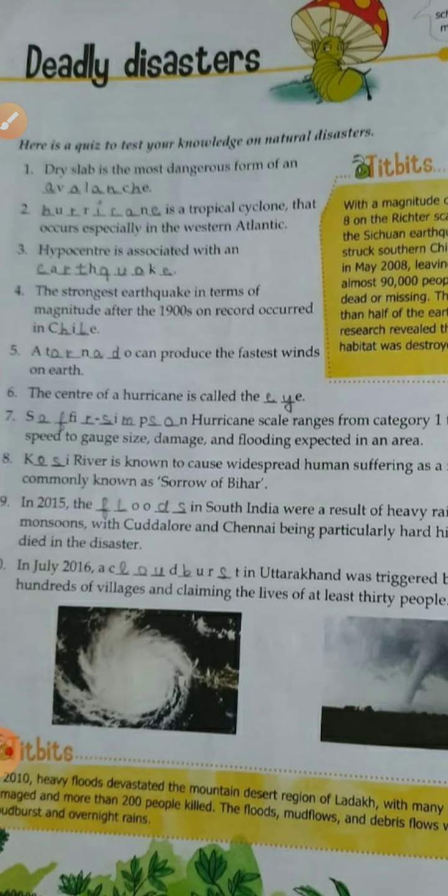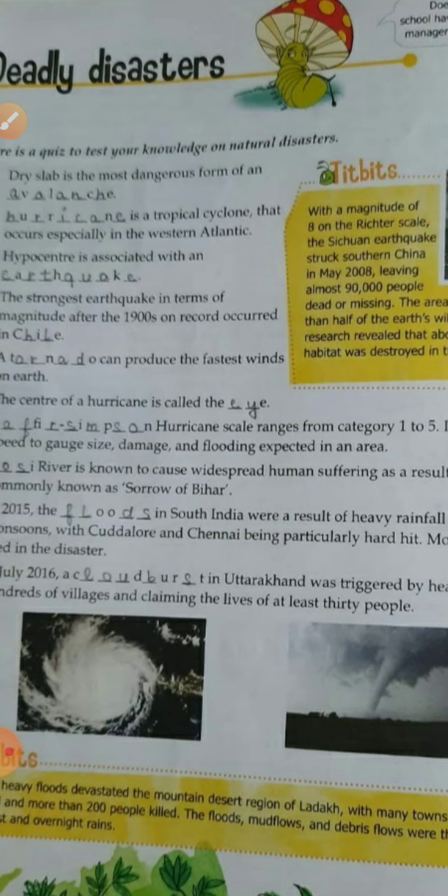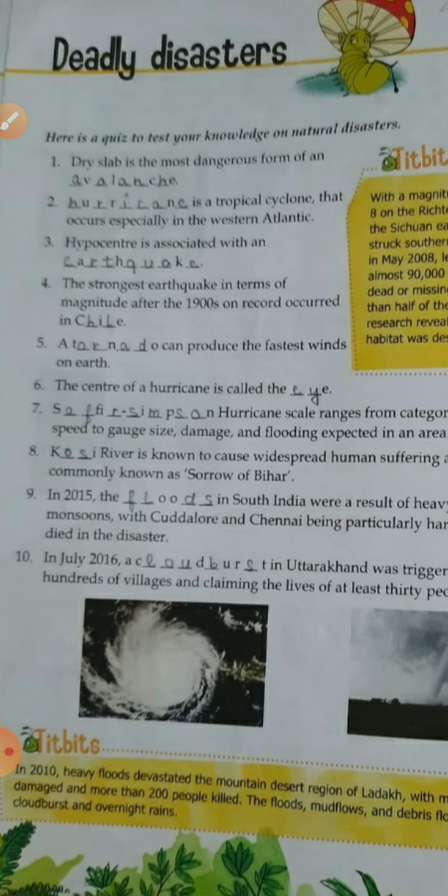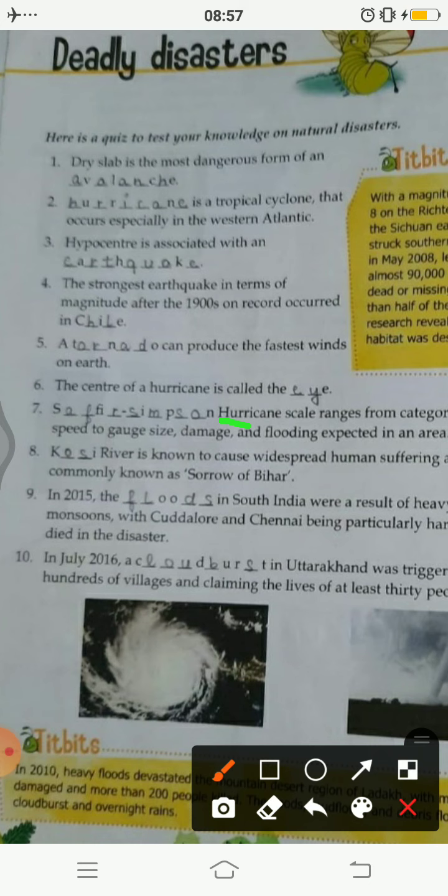The way I told you that Richter scale is used to measure the earthquake's magnitude, similarly, we have Saffir-Simpson's hurricane scale to measure the amount of hurricane's danger to the area, to a particular area.